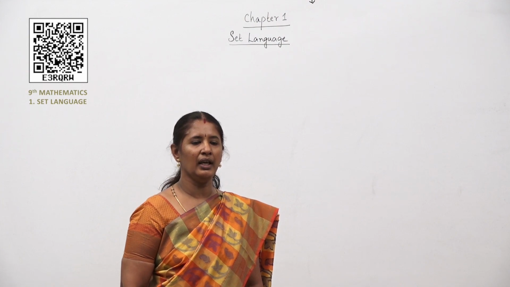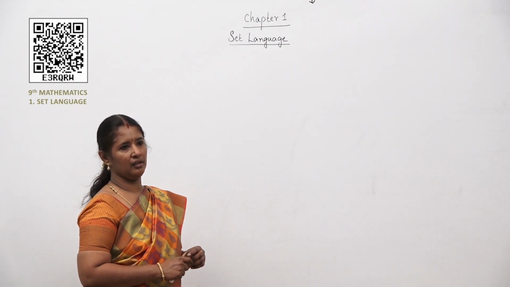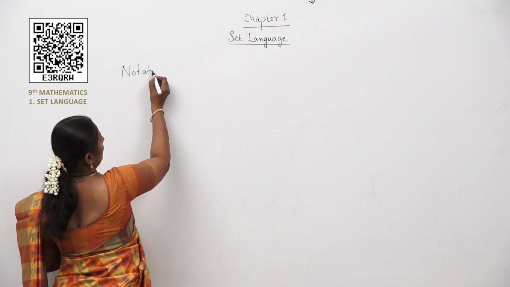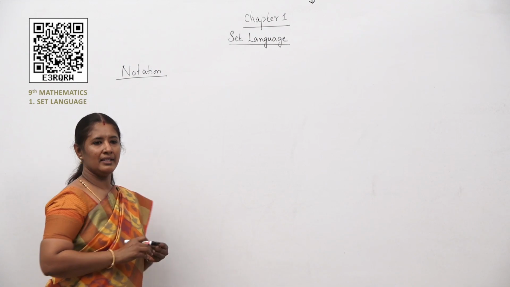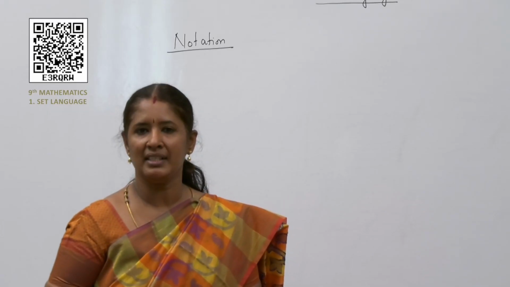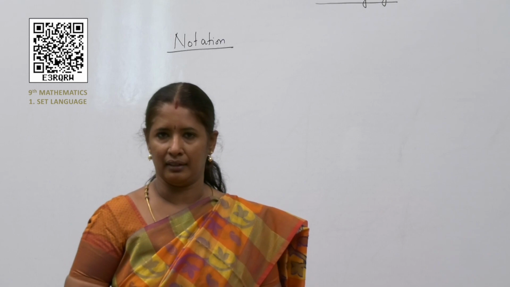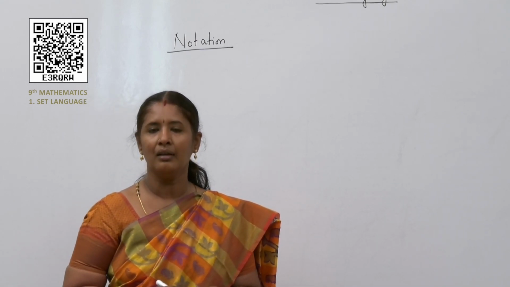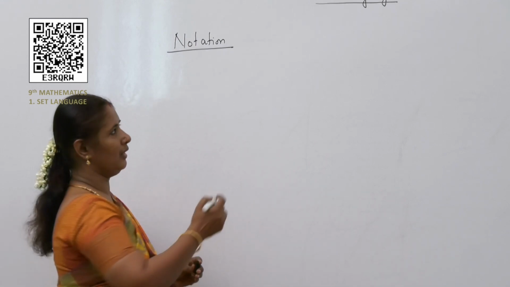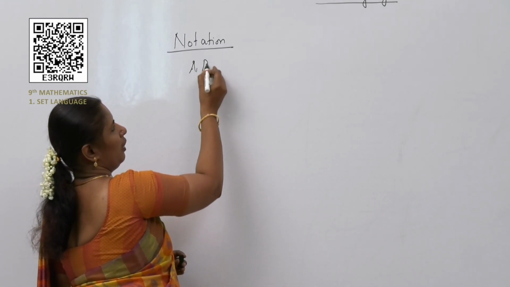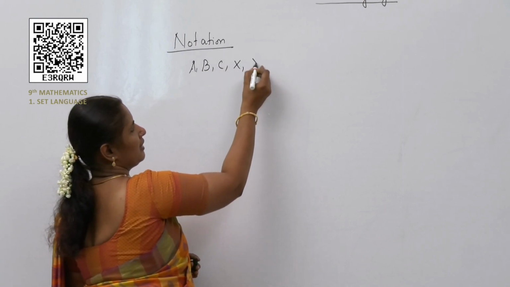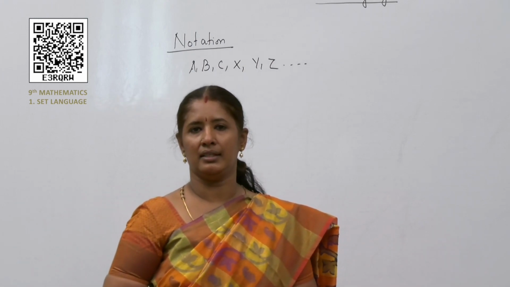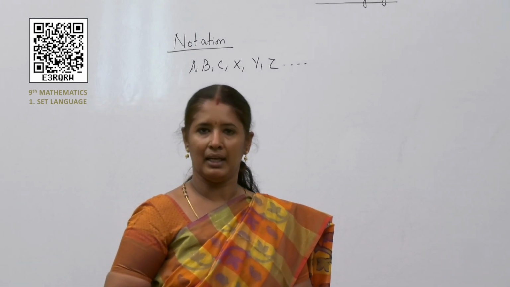Next, moving on to the notation of a set. So, how do we notate a set? Now, a set is usually represented using capital letters. How do we represent a set? A set is normally represented by using capital letters. That is, you can use the letters A, B, C, X, Y, Z and so on. So the capital letters are used to represent a set.